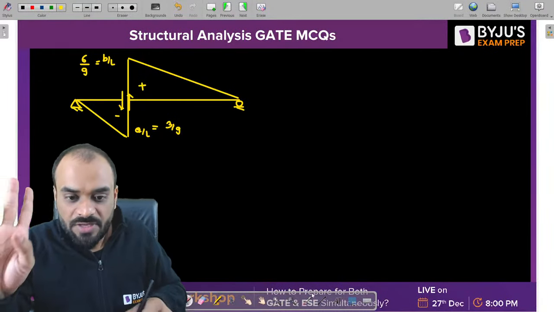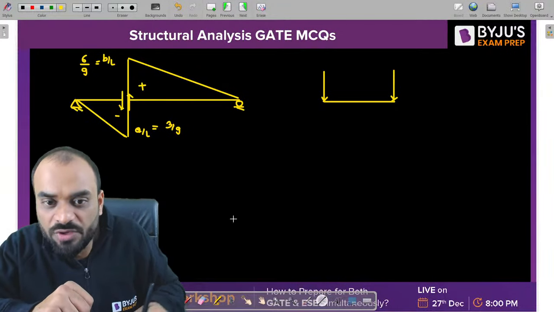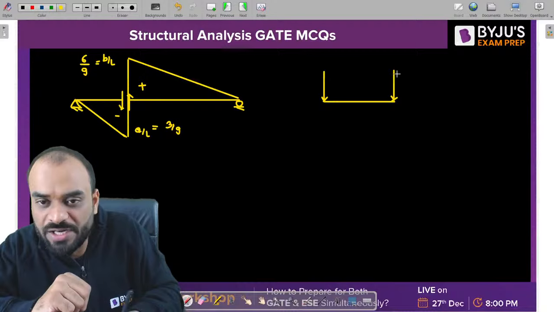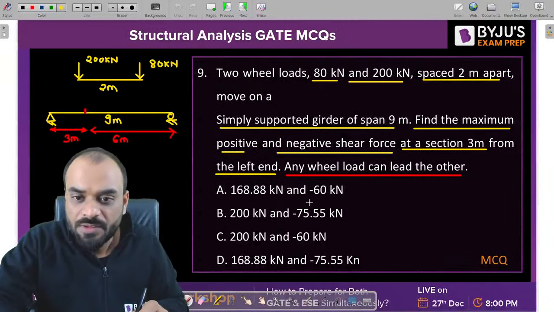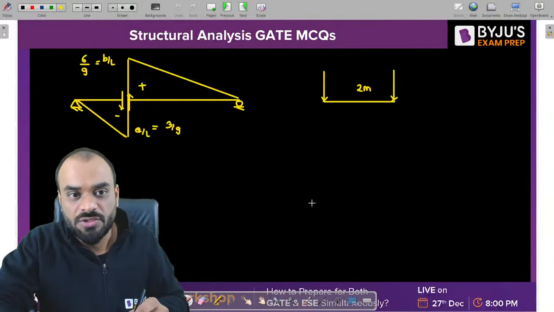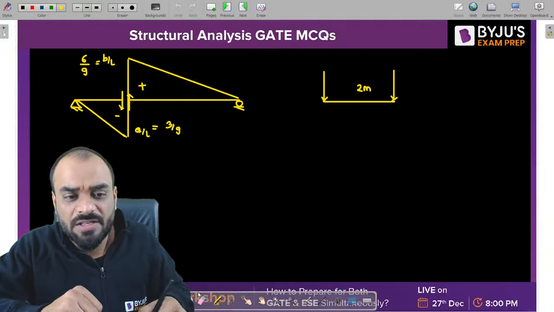Now guys, we have two loads. One is 80 and second is 200. Now it is up to you which particular load you will consider as a leading load. That is up to you, right? But the spacing between these two loads is 2 meter. Now tell me guys, first I wish to find the positive shear force. The positive shear force should be maximum. Now tell me guys, what I will consider?